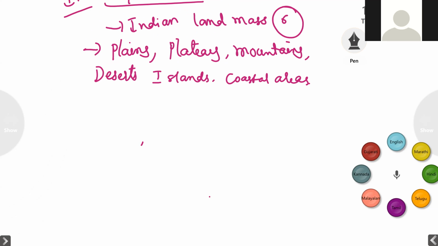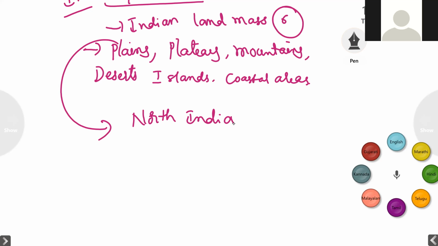Plains. Where do we have plains in our country? Mostly in India, the plains are stretched in North India. Children, are you understanding? In our country, mostly we can find the plains in North India. Why only in the north, near Jammu and Kashmir? Why not in other places?